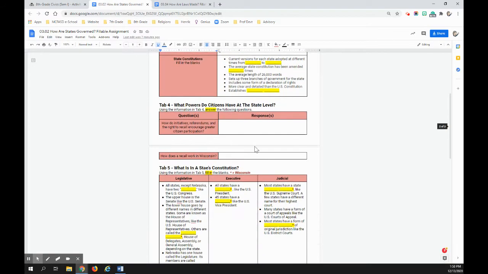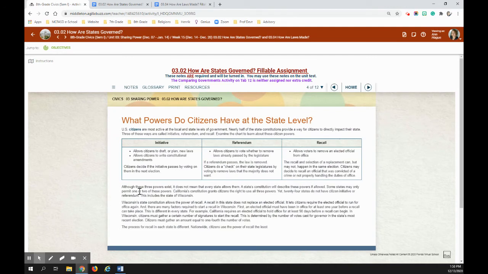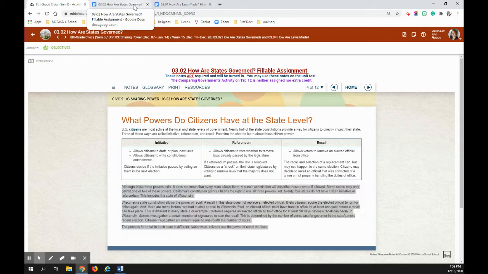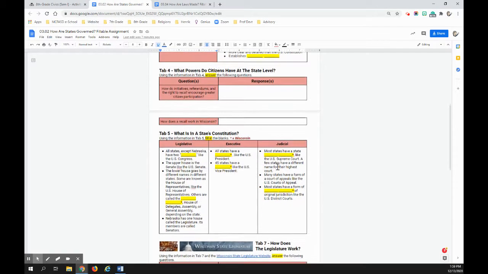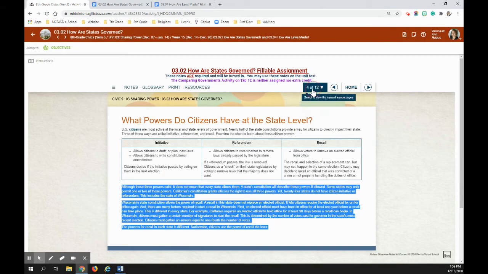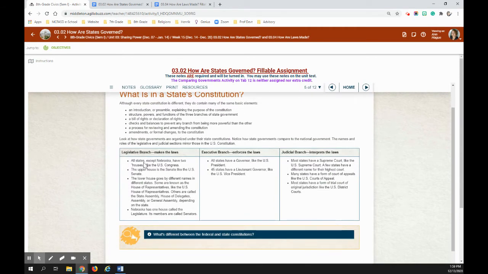Tab 4 asks what powers citizens have. And there are some specific ones to Wisconsin, which is why I added it. You're going to want to look down here at the bottom to find some information about how Wisconsinites can let our state government know that we're not real excited about what's happening. Tab 5, what's in the state's constitution? You're filling in the blank. And then there are some red stars where things are related to Wisconsin itself. Again, trying to make it a little bit more applicable just to us. And so you're just pulling things out of here.